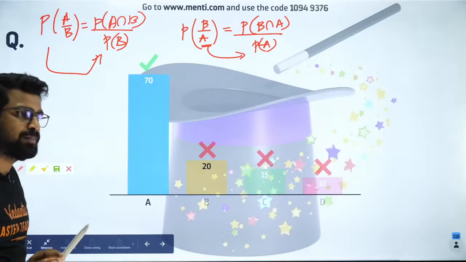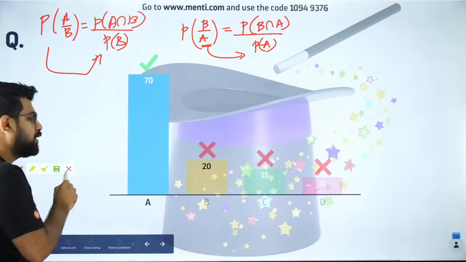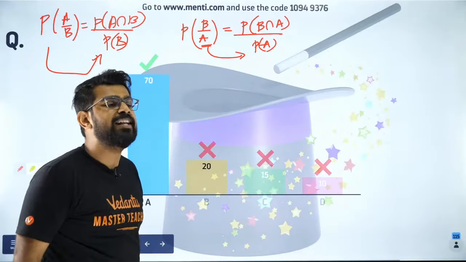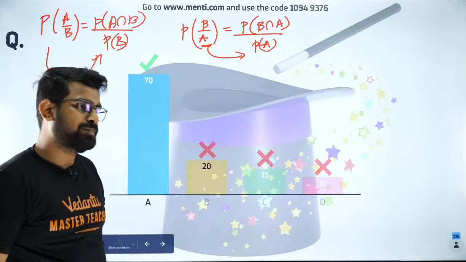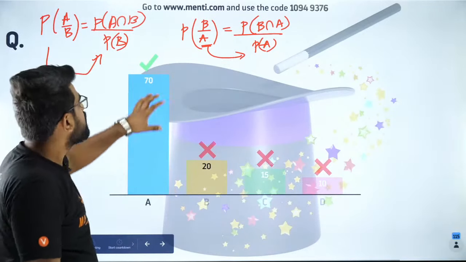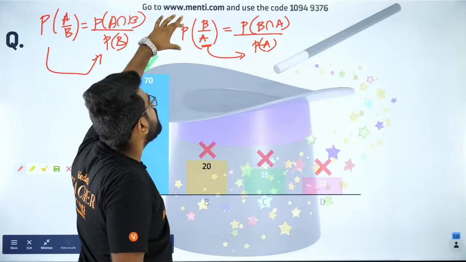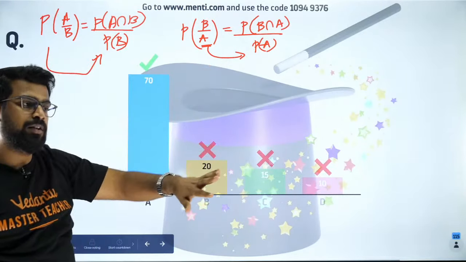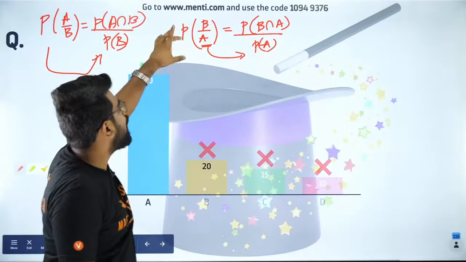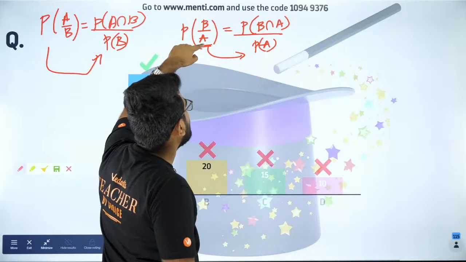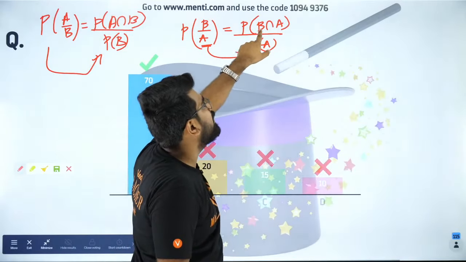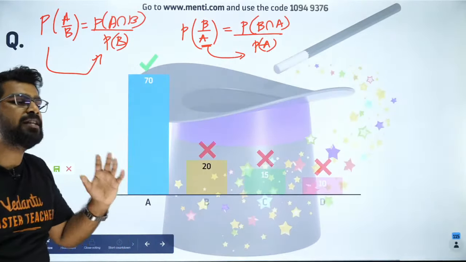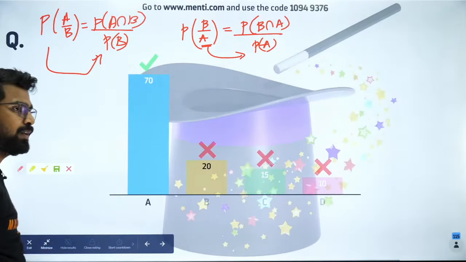Did you like it? So let's move forward to the next one. Safwan, this is the formula for finding the conditional probability. So P of B by A means probability that B will occur given that A has already occurred. Understood, Safwan? Probability that B will occur given that A has already occurred is equal to probability of B intersection A divided by P of A. It's a direct formula, Safwan. It is from NCERT. Very, very simple.